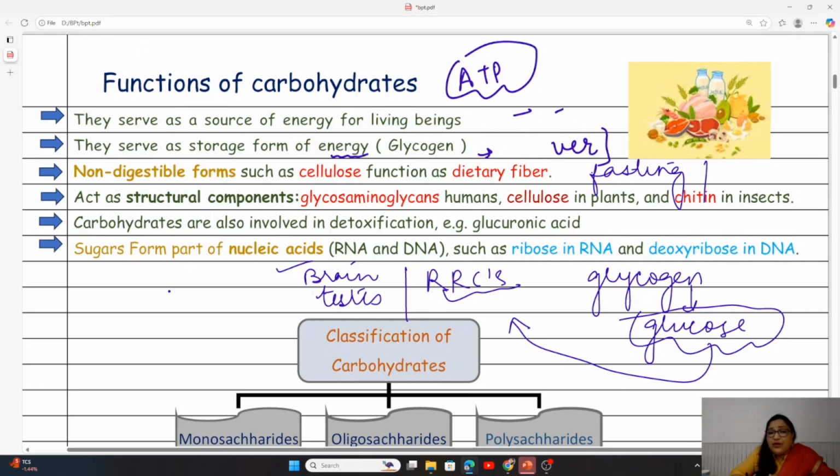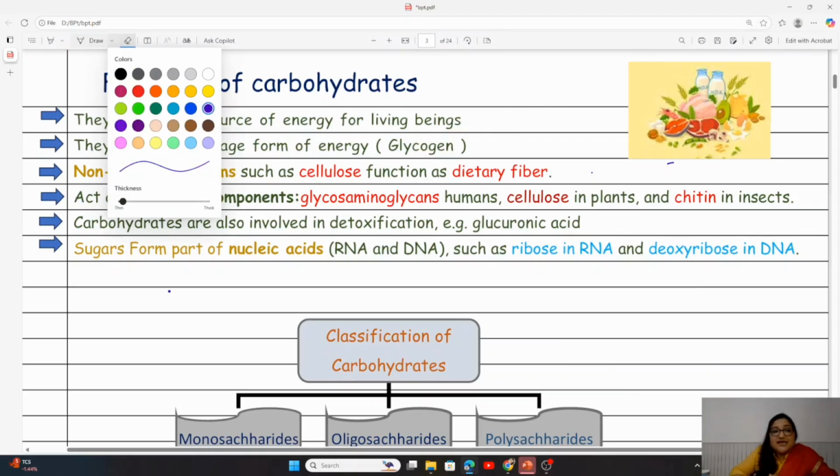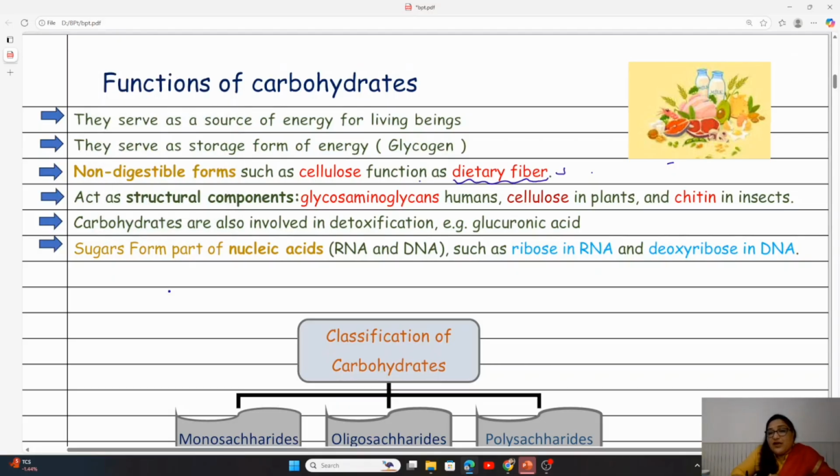Next, we know that we have the non-digestible form of glucose. The non-digestible form of glucose is the cellulose, which functions as the dietary fiber. Now, what is the function of dietary fiber? First of all, the function of dietary fiber is that it controls the bowel movements and helps the body to get rid of the waste. As we know, we cannot digest the cellulose.